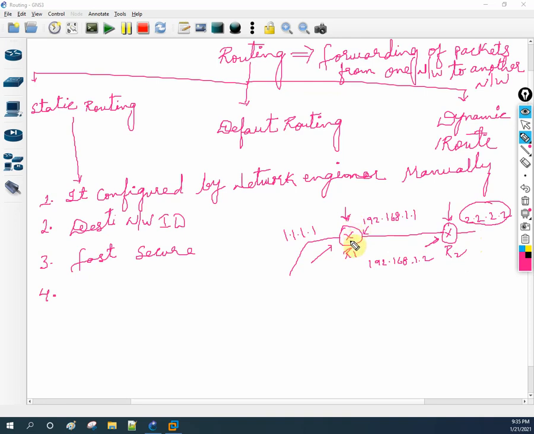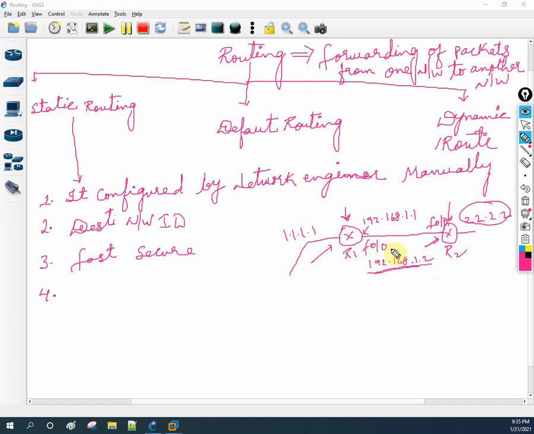R1, if anyone wants to go to the network 2.2.2, just forward the traffic to this R2 router or forward to this IP. Let me repeat what I am saying. We will configure in R1 saying: router, if anyone wants to go to the 2.2.2 network, then forward that traffic to 192.168.1.2. Like this we can define it, or we can define our interface also.